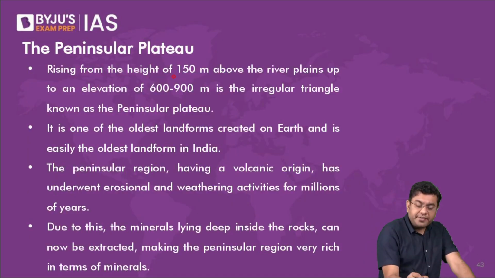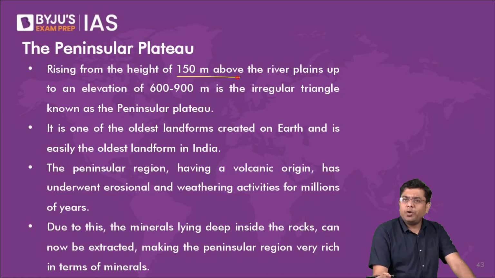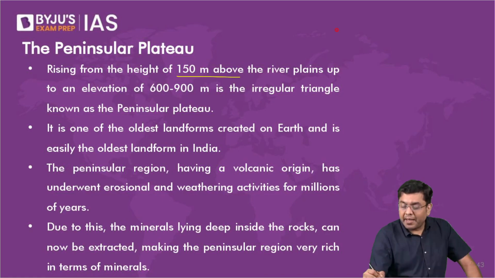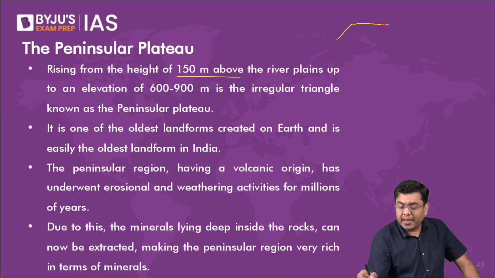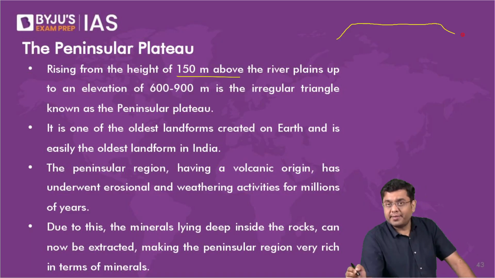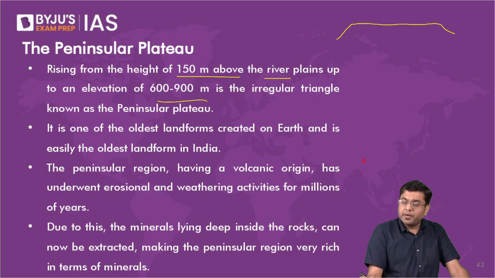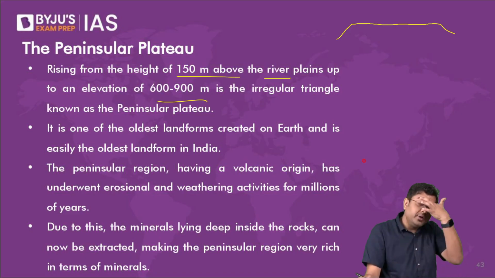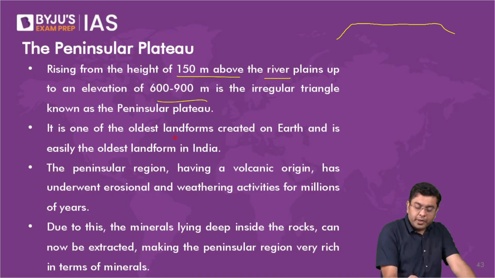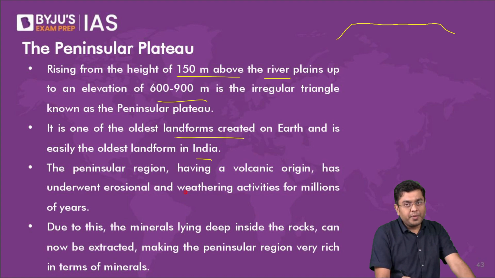Now, then we come to the portion of the Peninsular Plateau. The Peninsular Plateau overall rises from a height of 150. What is a plateau? A plateau is a flat, table land-like structure. It is a flat, table land-like structure like this. Okay, so 150 meter above the river plains up to an elevation of 600 meter to 900 meter is an irregular triangle known as the Peninsular Plateau. It is one of the oldest landforms created on Earth and easily the oldest landform in India.